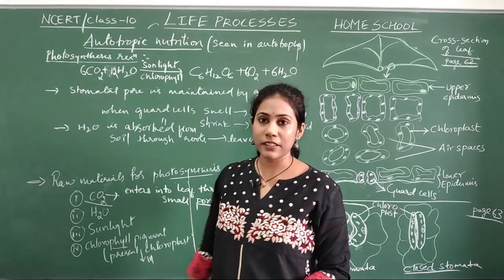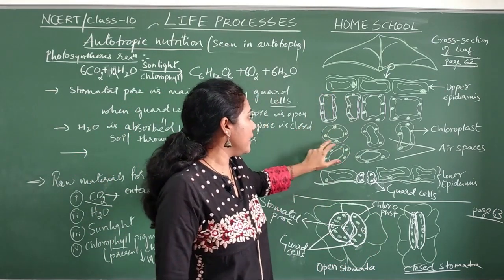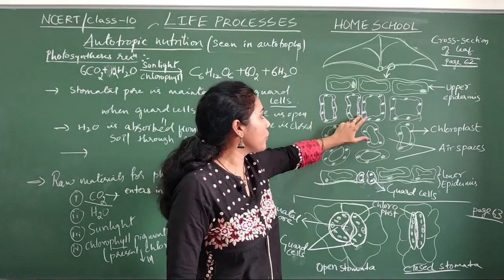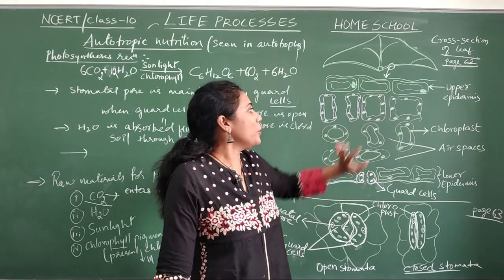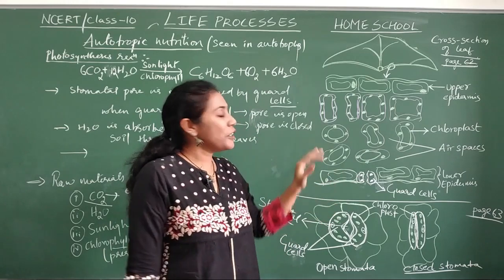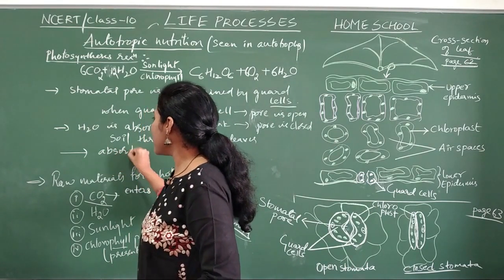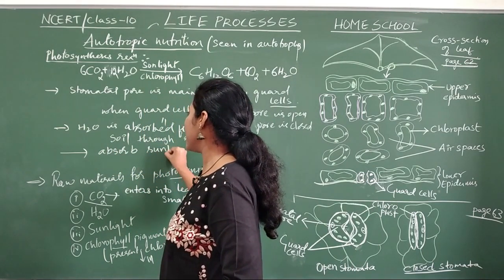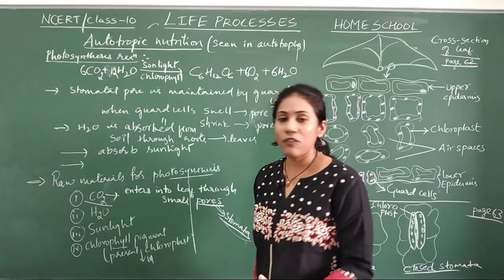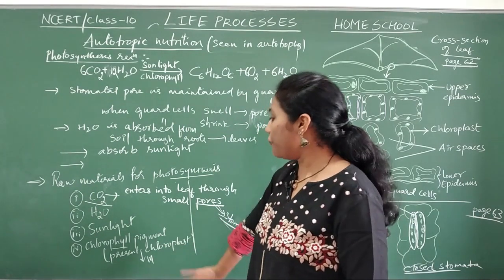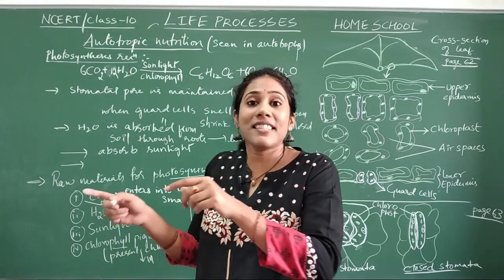And coming to sunlight. Here we have chloroplast. You see so many cells in a leaf with these green colored dots that I mentioned; these are called chloroplast. Even in a guard cell you have chloroplast. So everywhere chloroplast is there on a leaf. This chloroplast will absorb sunlight. Who will absorb? Chloroplast will absorb sunlight here. And what is the duty of chlorophyll here? Chlorophyll is actually a green color pigment which will convert the sunlight.